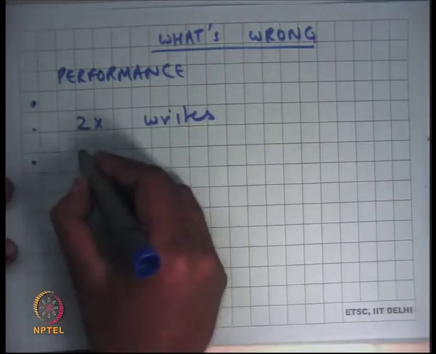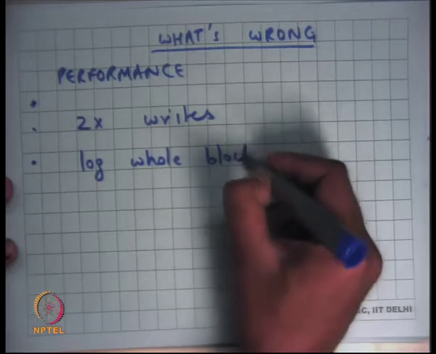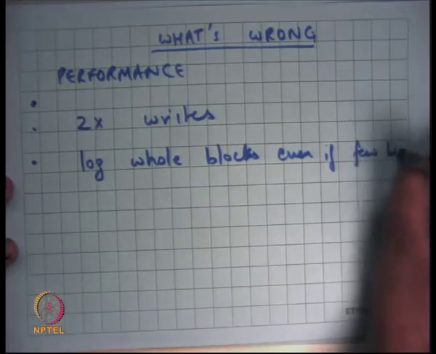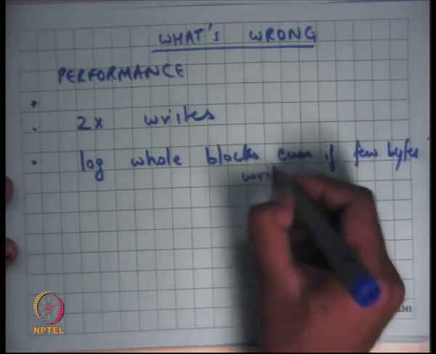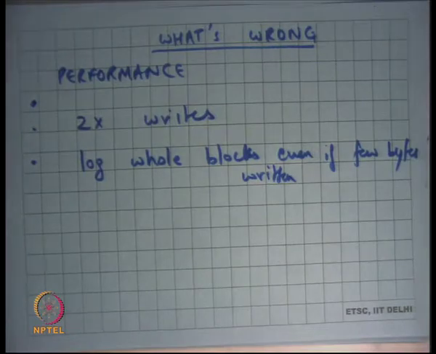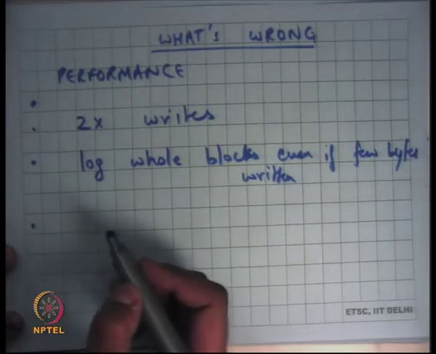Okay. The second thing is I log whole blocks even if few bytes are written. So even if I just update 1 byte in the block, I log the entire block in my log. So my log space overhead is larger than what you would have wanted it to be.